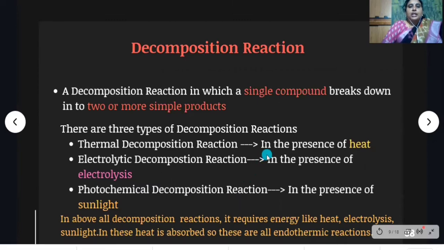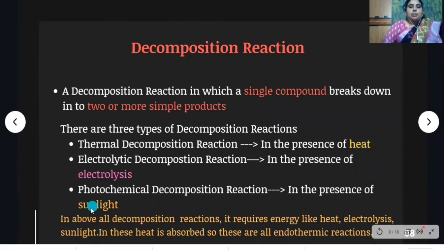If the reaction occurs in the presence of heat, those reactions are called thermal decomposition reactions. If the reaction occurs in the presence of electrolysis, those reactions are called electrolytic decomposition reactions. When the reaction occurs in the presence of sunlight, those reactions are called photochemical decomposition reactions.